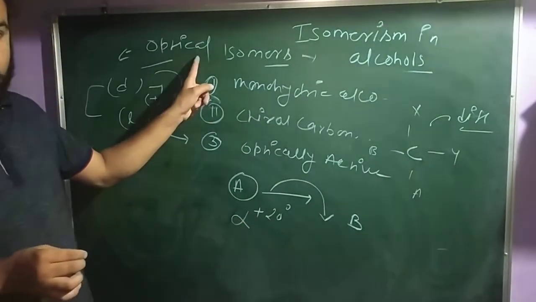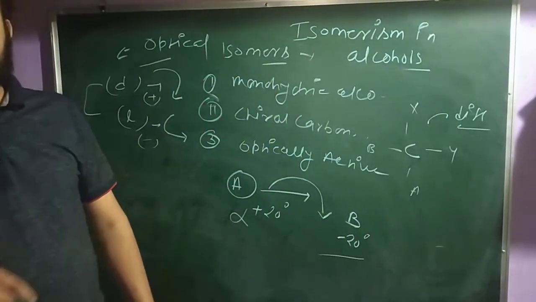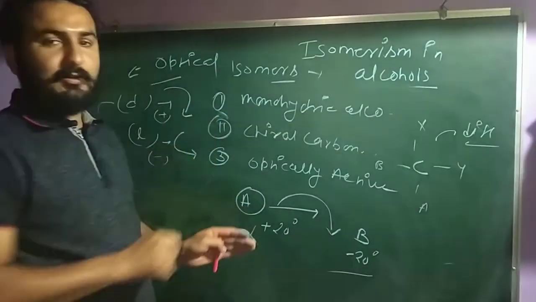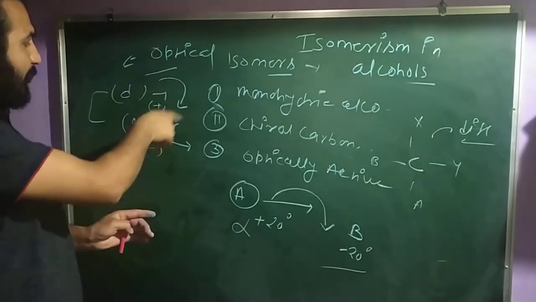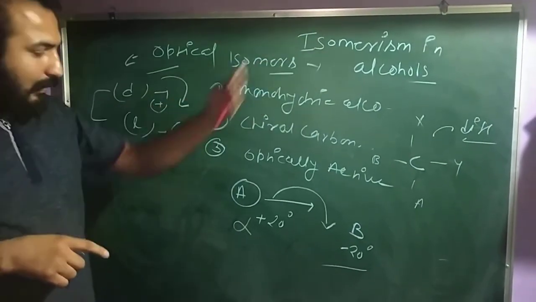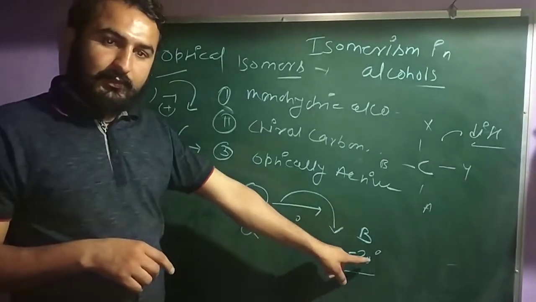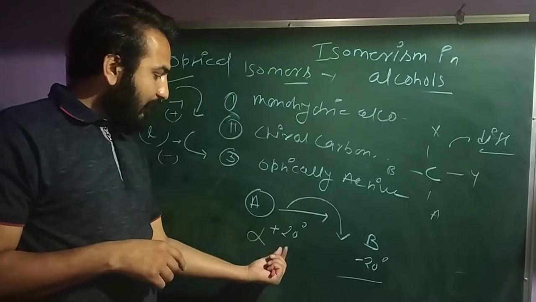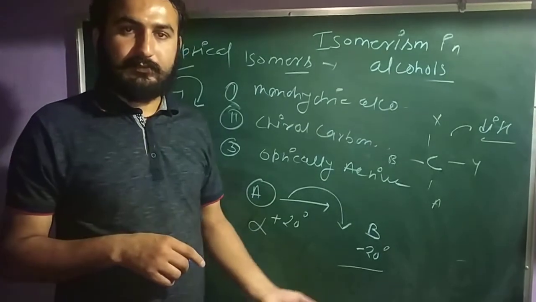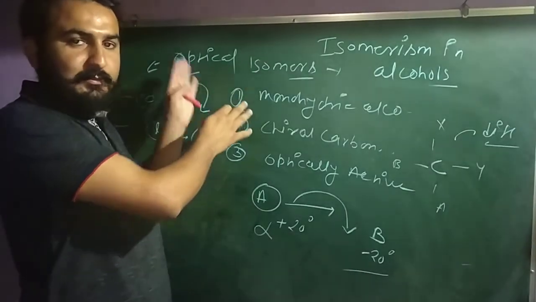So in optical isomers, it must rotate about minus 20 degree. That means some rotation occurs due to this optical isomerism, due to this optically active character. Clear? कंपाउंड के अंदर ऑप्टिकली एक्टिव कैरेक्टर है, आप ऑप्टिकल आइसोमर्स जनरेट कर रहे हैं. So this A will be transformed to B after rotating. If this one is plus 20 degree, then this will be minus 20 degree. Clear? So all this is called optical isomers. Let's understand by one example.